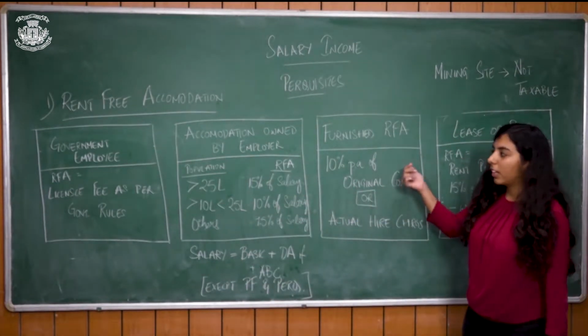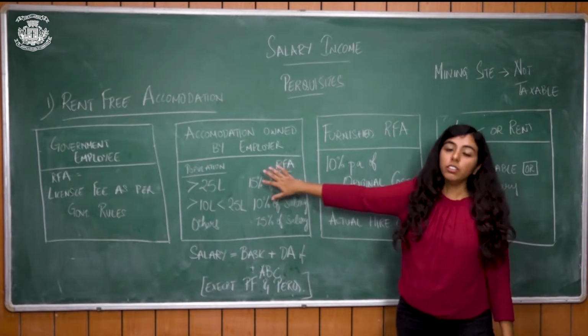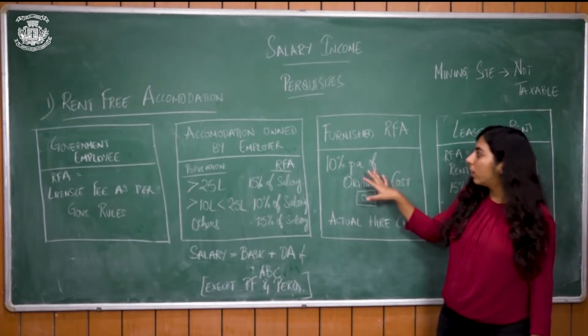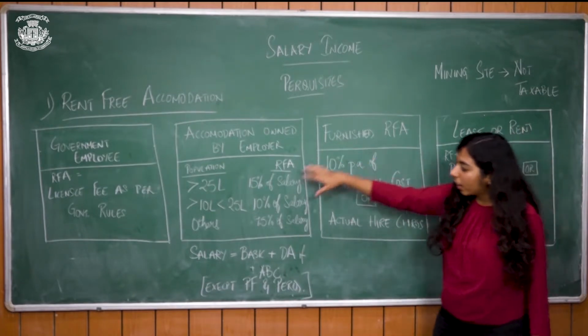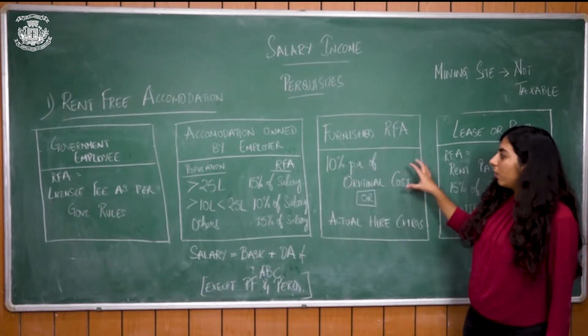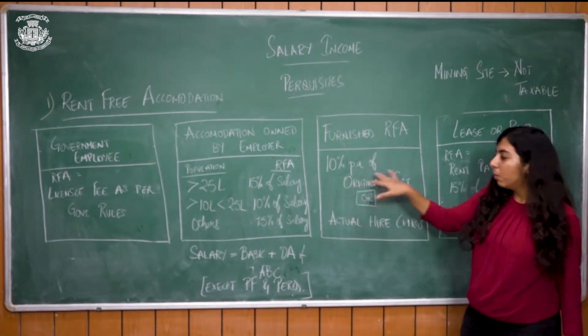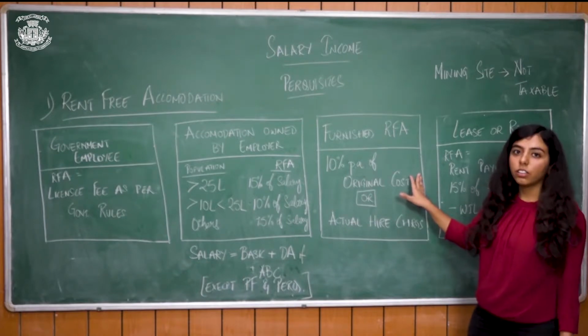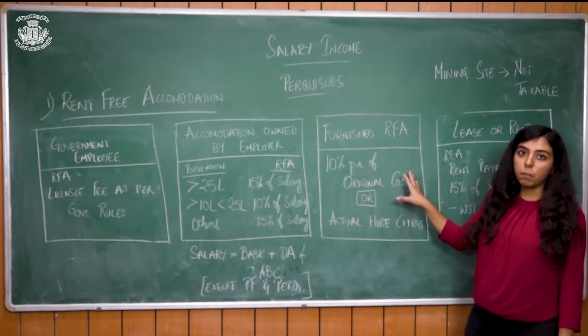And furnished RFA. Now, apart from the accommodation, if your employer is providing you facilities like a refrigerator or furniture, you need to add, to whatever you're getting as RFA under this category, 10% per annum of the original cost of whatever was purchased. Say your furniture had cost your employer 1 lakh.